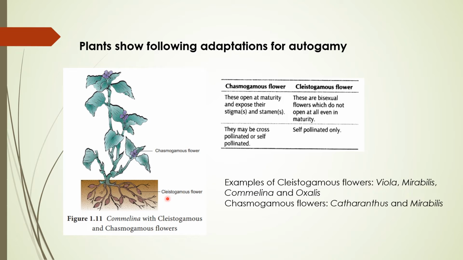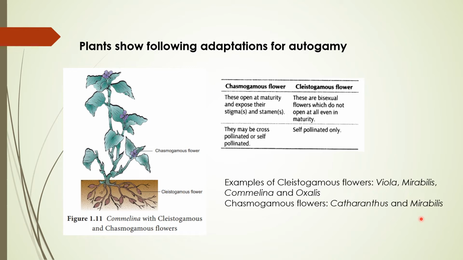But when we talk about chasmogamous flowers, chasmogamous flowers are those flowers which are open. Means, you can see in this diagram also, chasmogamous means the flowers are open with exposed sex organs. Sex organs means male and female, that is the anther and the stigma. So both the parts are exposed. The anther and stigma in this case are brought together by growth, bending or folding, and the pollen grains from the anther can land on the stigma. So these types of flowers are known as chasmogamous flowers. Common examples are Catharanthus and Mirabilis. So these are the examples.